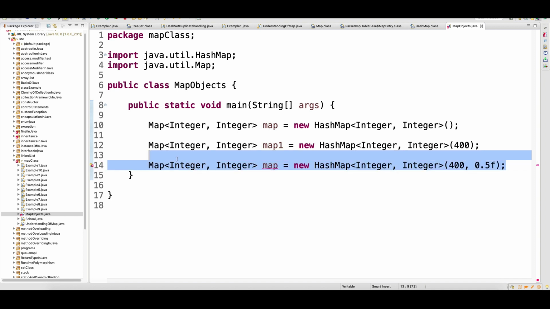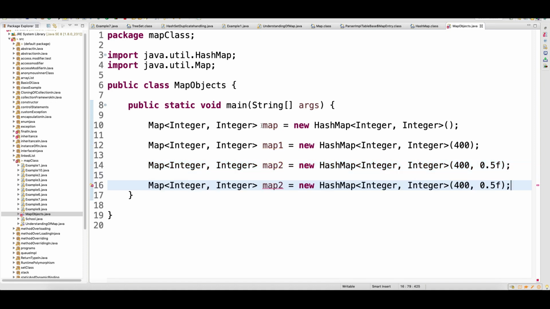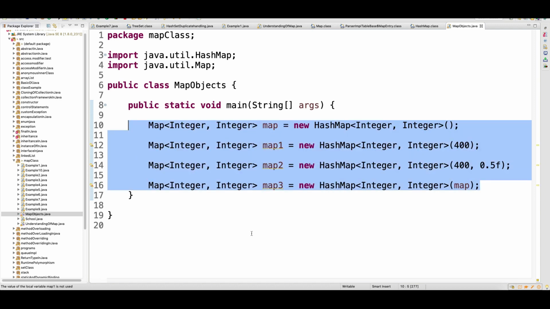And then the reference should not be a duplicate, guys. Remember this. And I need to create one more object of the map. Now this one will take the object of this, and here we have map3. Okay, so you can see that that's how you can create objects using the 4 constructors based on your requirement.